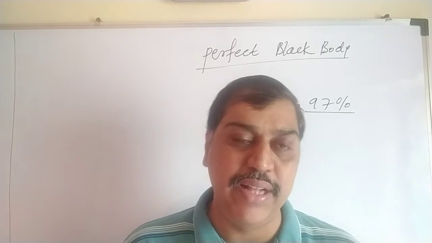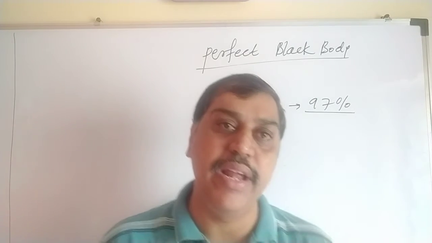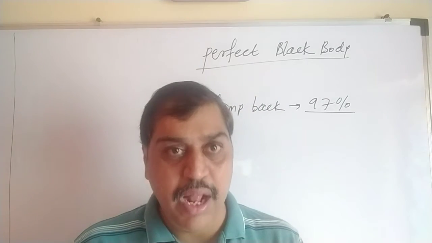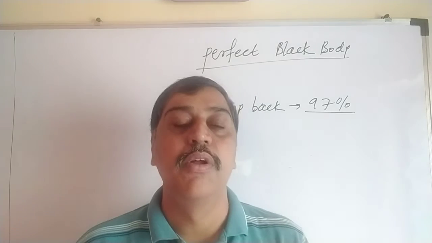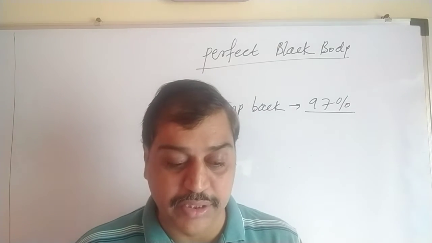So perfect black bodies are the bodies which absorb all heat radiation incident on them. At the same time, when they absorb, they emit also. When we heat such a perfectly black body, it has a property that whatever they have absorbed, everything they will emit. So good absorbers are good emitters also. The same thing they have mentioned below that.